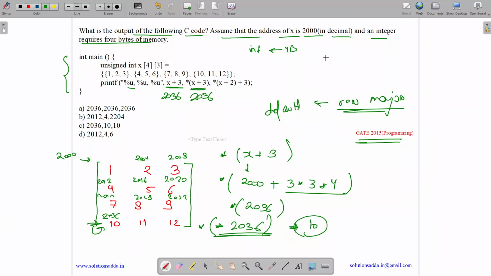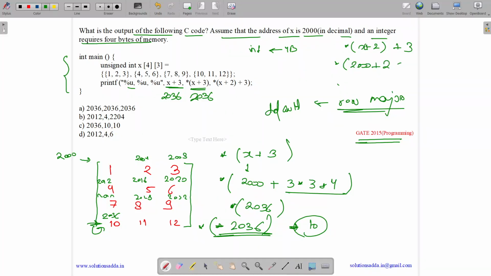Now we have star x plus 2 plus 3. So x is 2000 plus skipping 2 rows. Each row has 3 items with 4 bytes, plus 3, and we have star over here. Okay, there is some discrepancy. Let us do it carefully. Star x plus 2 plus 3. Okay, so it's 2000.